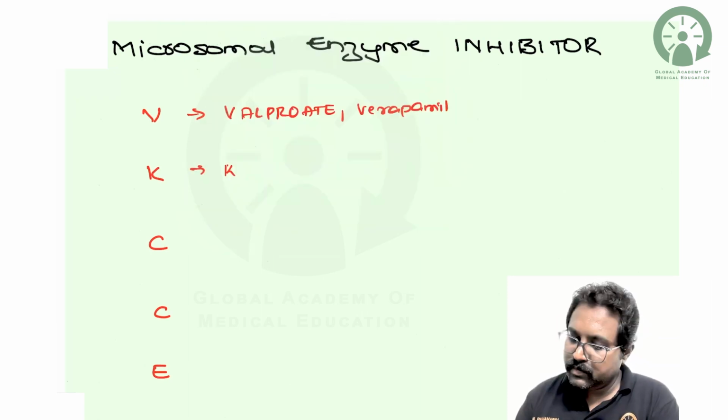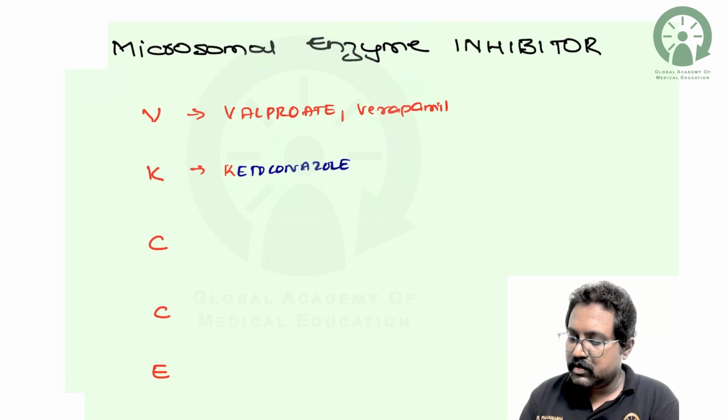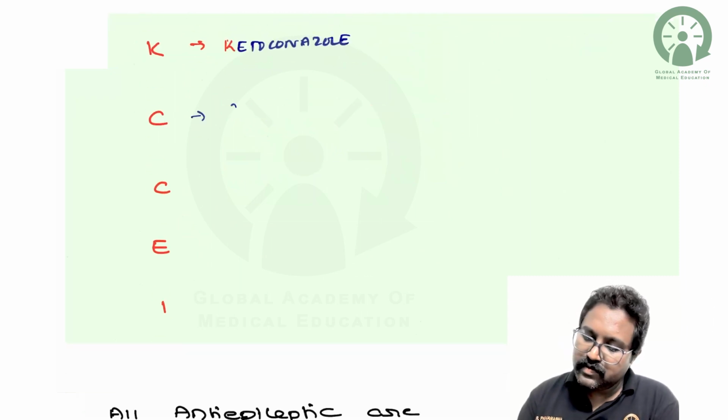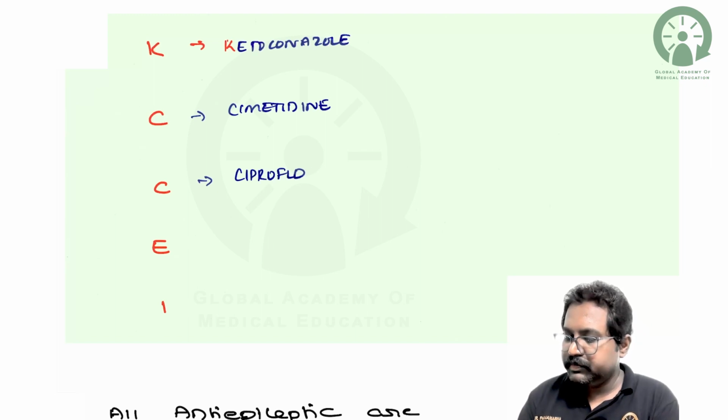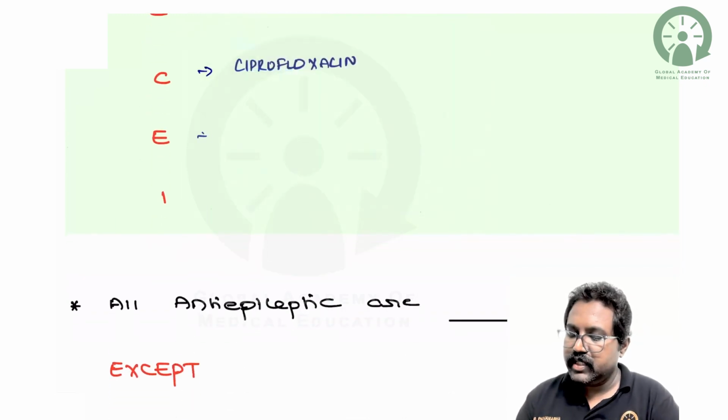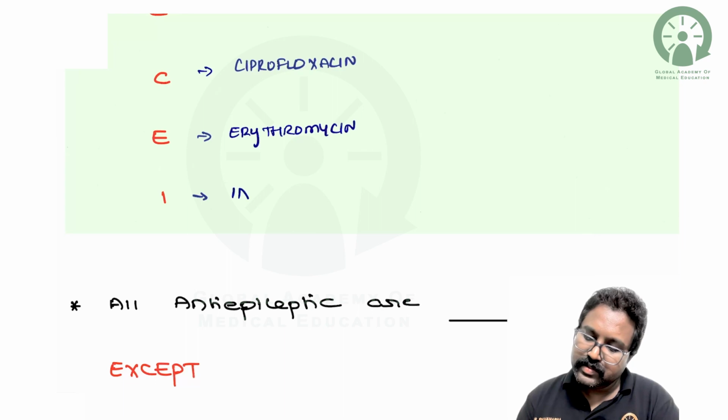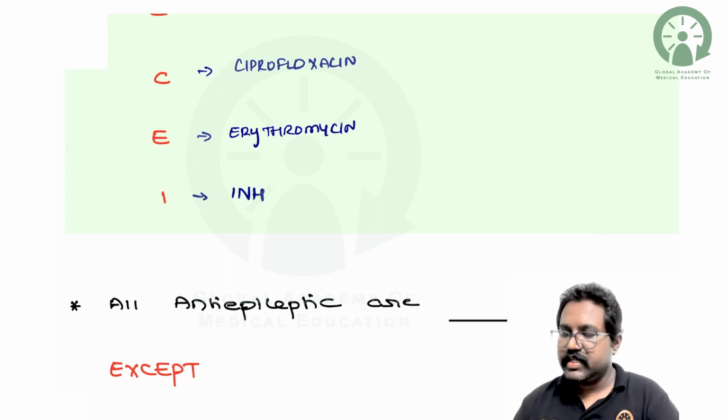K stands for ketoconazole. C stands for cimetidine, antihistaminics. One more C stands for ciprofloxacin, and you have got the erythromycin, and I, you have got the isoniazid.